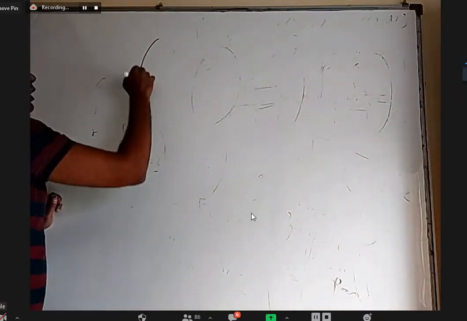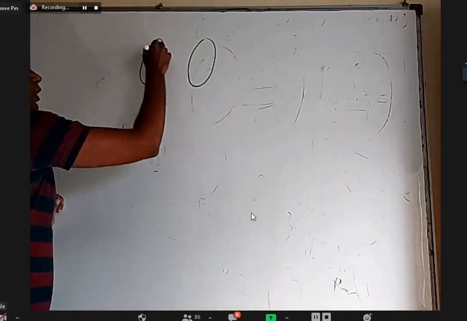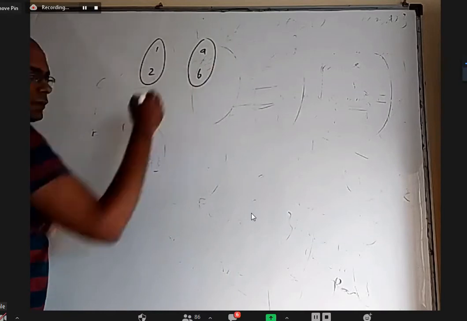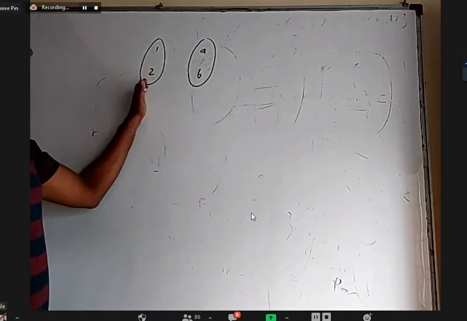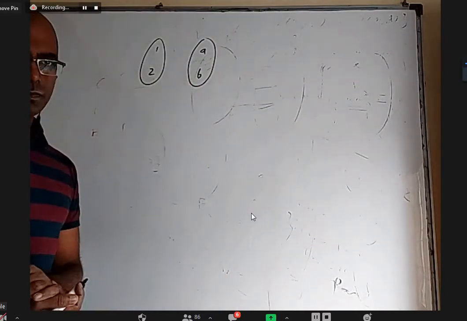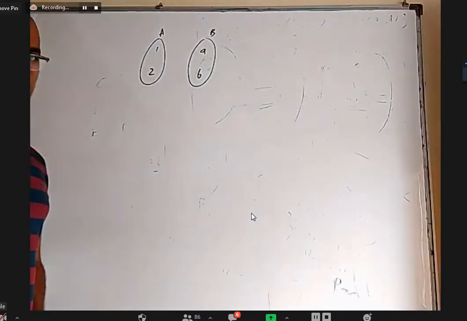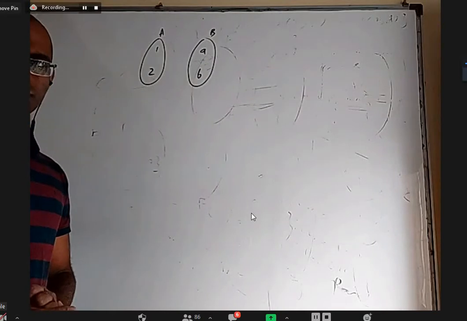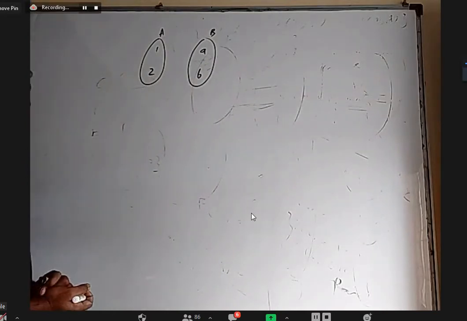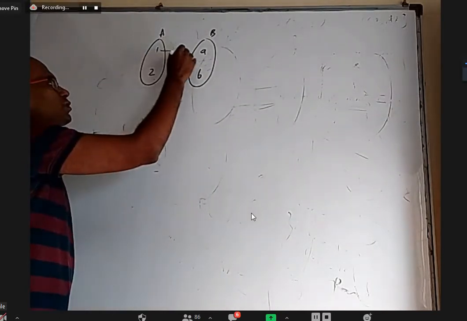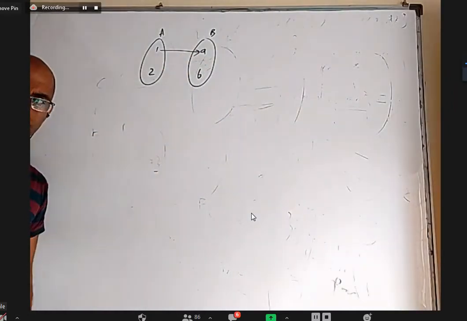Okay, I want all of you to draw arrow diagrams. 1 here, 2 here, A here, B here. But you should connect with arrows in such a way that it is a function. You should draw all possible arrow diagrams which are functions. Let's say I write only this much. Is it a function?